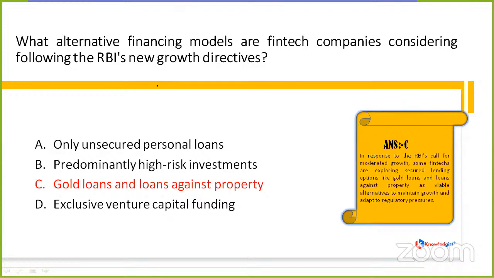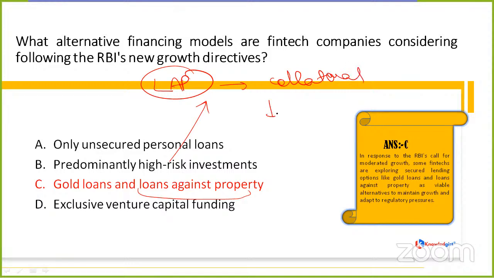So we all know what this term is, that is gold loan. Second term is here, that is loans against property. See, it is simple, but let me explain it once. Loans against property, that is LAP, is a secured loan that is sanctioned against the asset, which is pledged as a collateral. This asset can either be an owned land, a house, or any other commercial premises. And this asset remains as a collateral with the lender until the entire loan amount is repaid. Simple as that, nothing new.